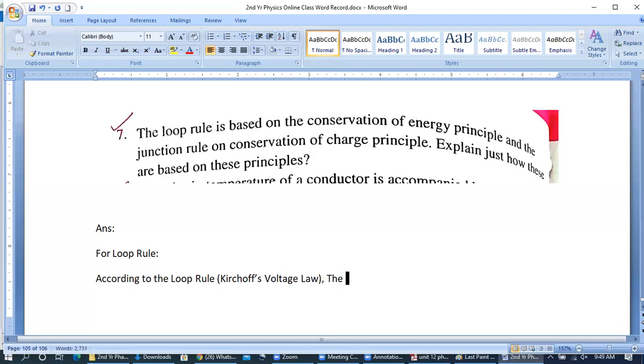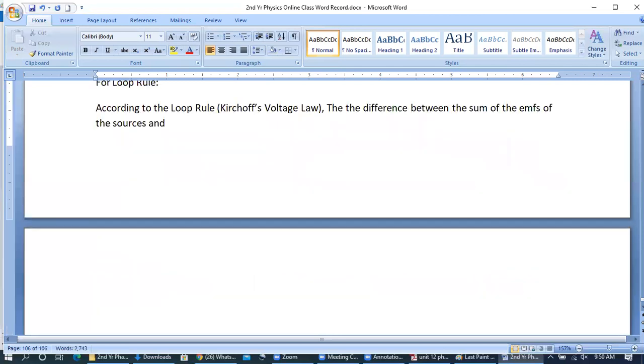According to Kirchhoff's voltage law, the sum of the EMFs of the sources and the sum of the resistances or loads in a loop is 0. It means the difference between the sum of the sources and the sum of the loads.